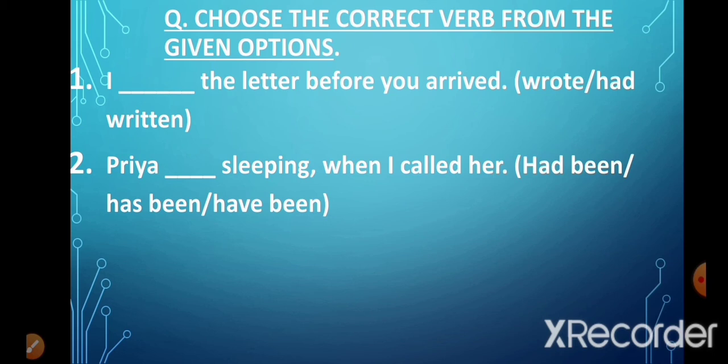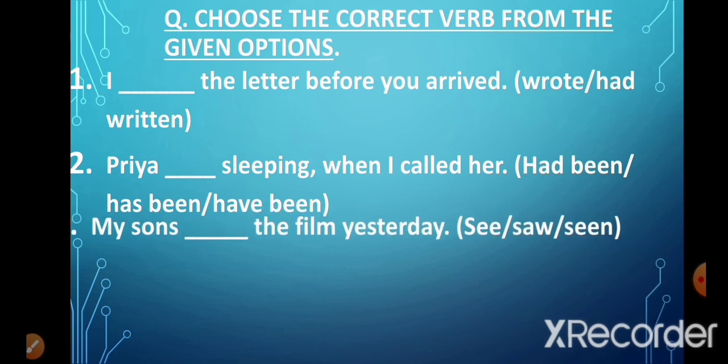So that means it is an example of past perfect continuous tense. So that is why we will use the option had been. And also let me remind you that has been and have been are used in present perfect continuous tense. But here we are talking about the past tense. So we will write Priya had been sleeping when I called her.